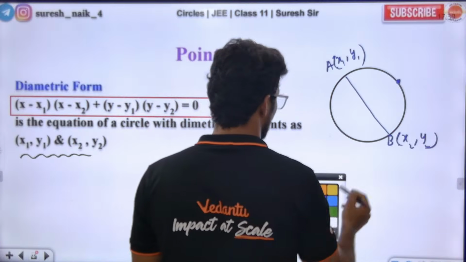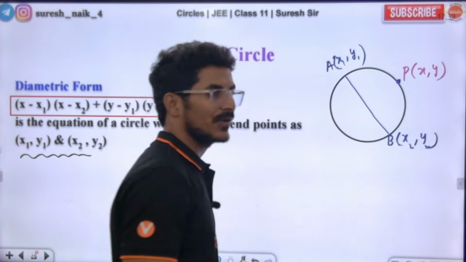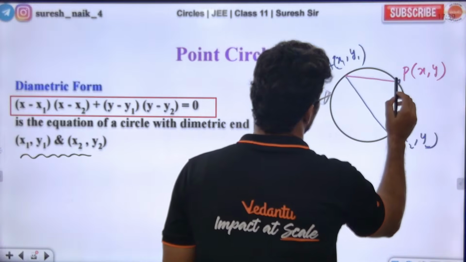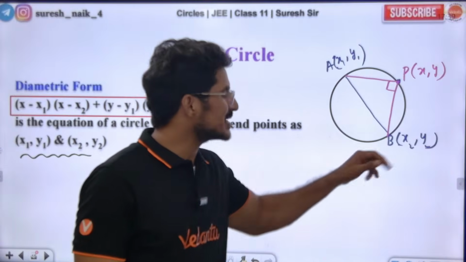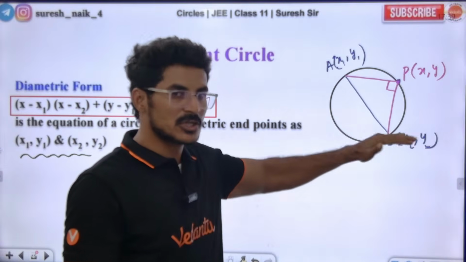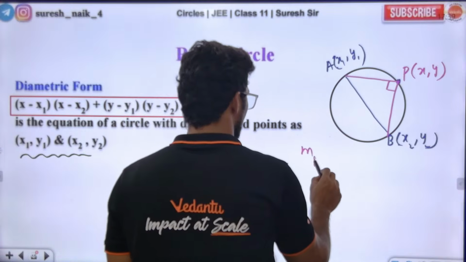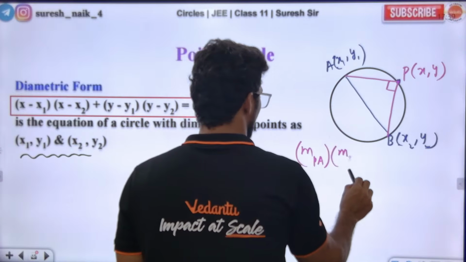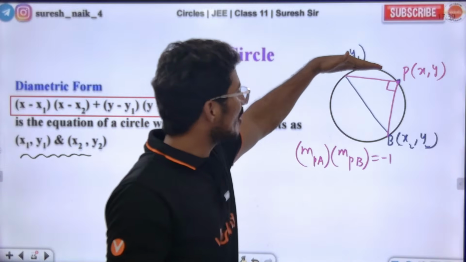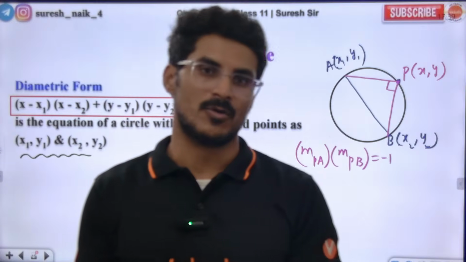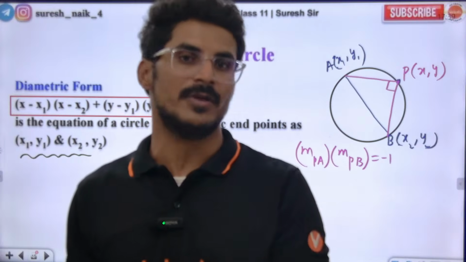We are finding the point P. Let's say the point P is x comma y. If I join these two, PA and PB, where AB is the diameter, A is an endpoint of the diameter and B is also an endpoint, so PA and PB will be perpendicular. So the slope of PA into the slope of PB will be equal to -1, because when two lines are perpendicular to each other, the product of the slopes is -1.